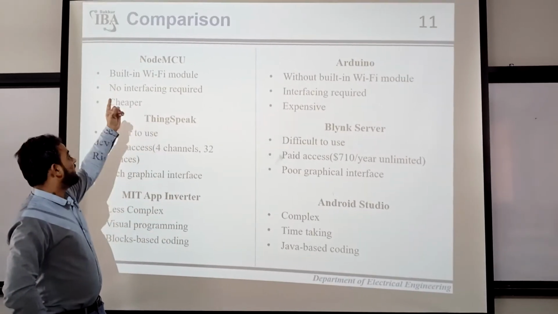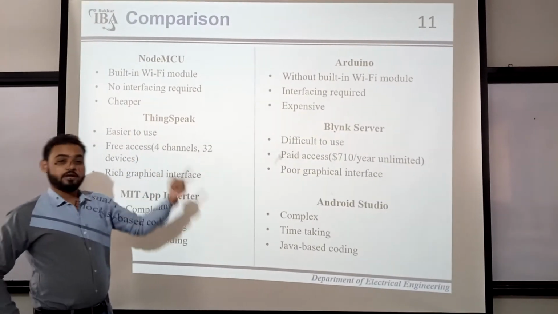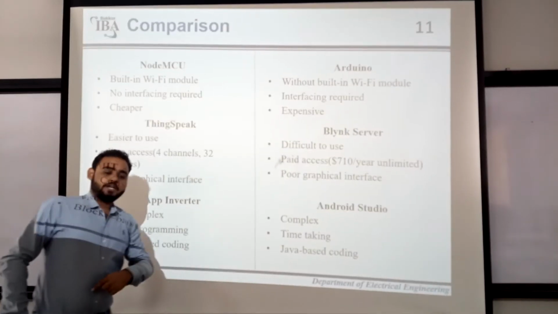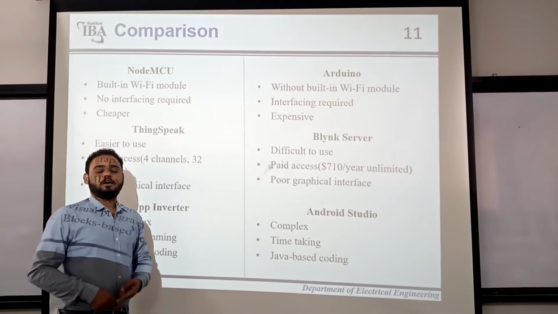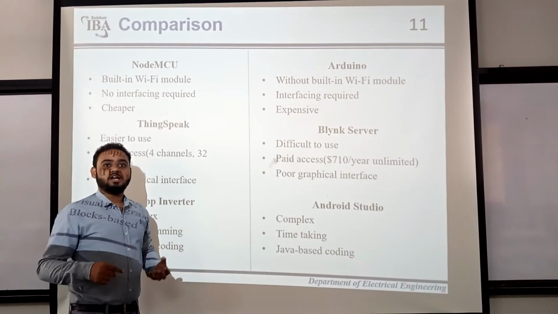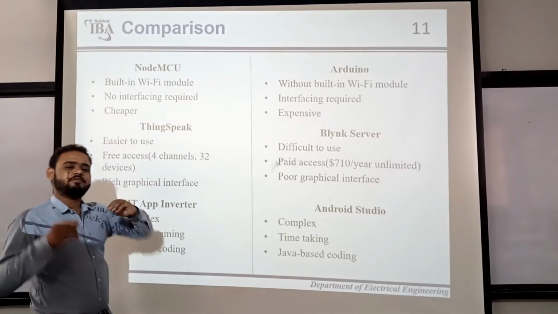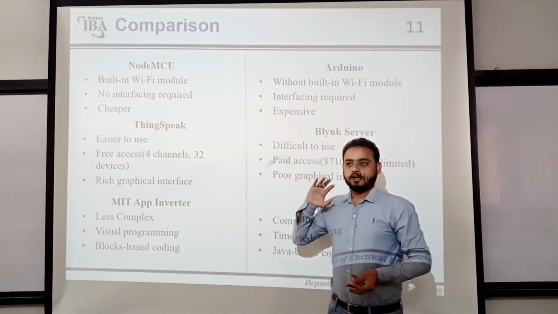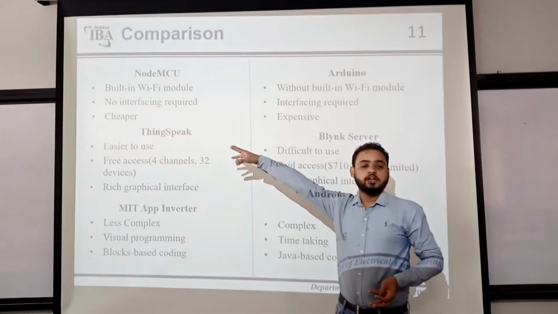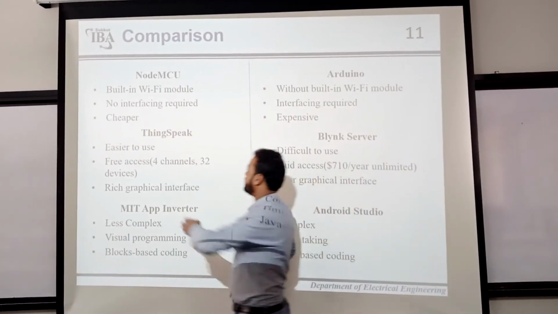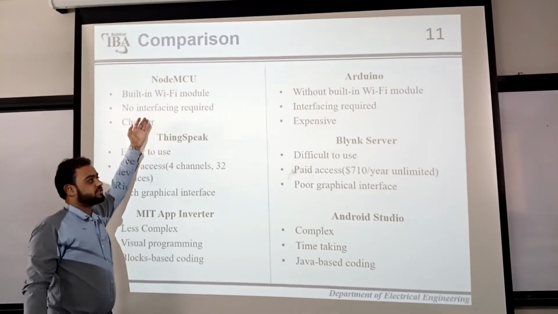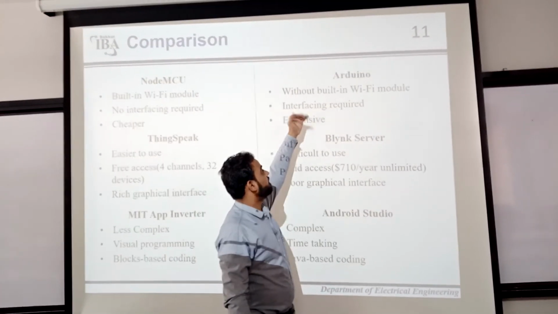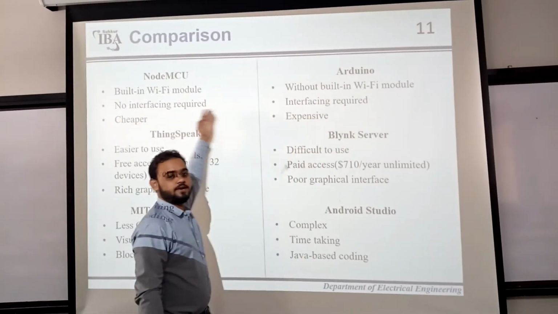Arduino? If you can see, there are three things: a built-in Wi-Fi module, of course. No interfacing is required. In Arduino, we need to interface with the Wi-Fi module first, and then to the other things. And this is one of the best things, it is cheaper. As discussed in the first introductory slide, we are more focused on our price expenses. Arduino is the more expensive one, more interfacing is required, and it has no built-in Wi-Fi module. That's why we chose Node MCU.